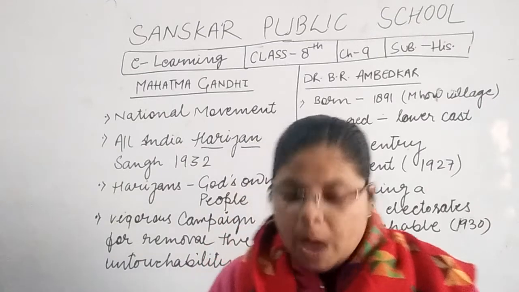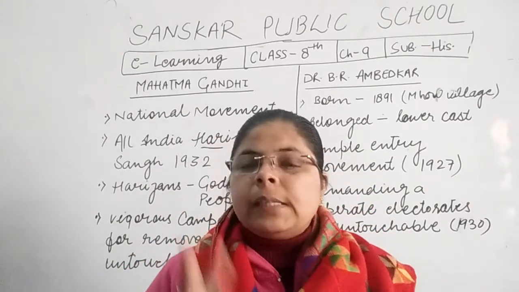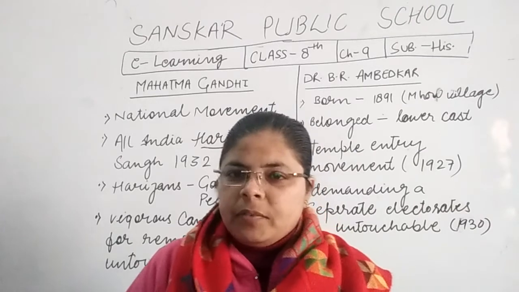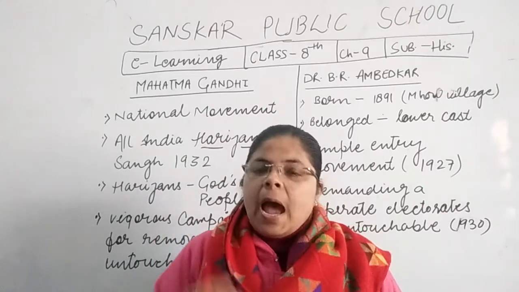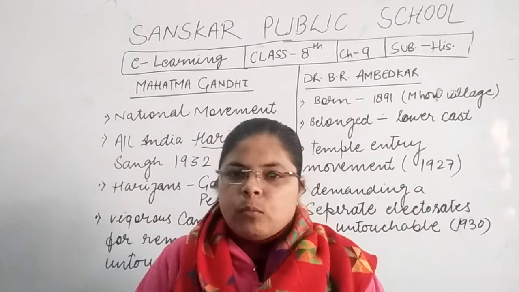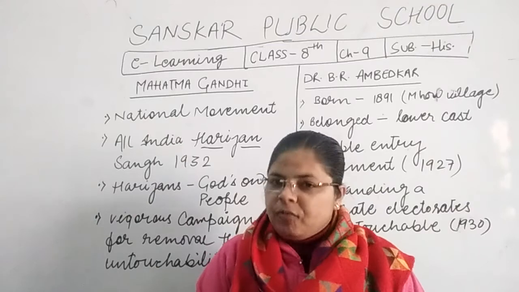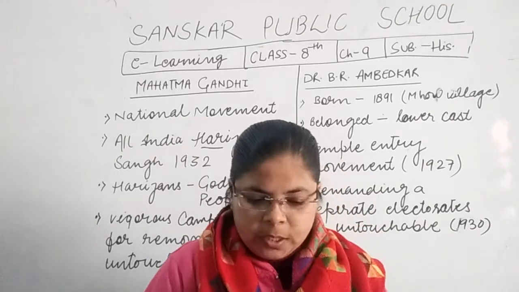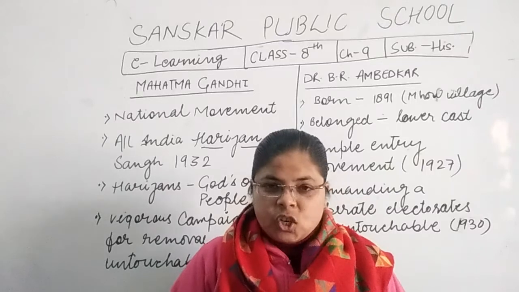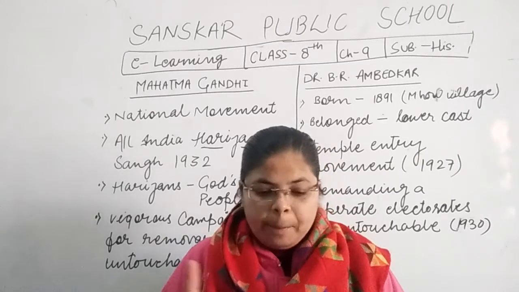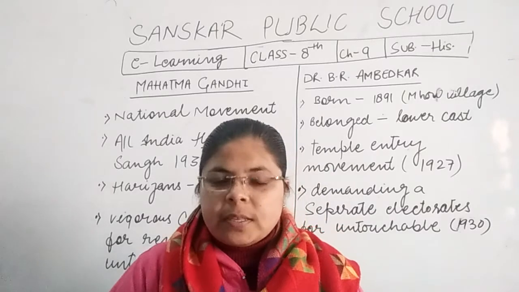Now let's start about the constitution. In our constitution there are two articles, article number 15 and article number 17, which protect our fundamental right and stop communal riot and discrimination. So now let's start. Number 1, article 15. Article 15 of the Indian Constitution states that no Indian citizen shall be discriminated against on the basis of caste, creed, religion and race.